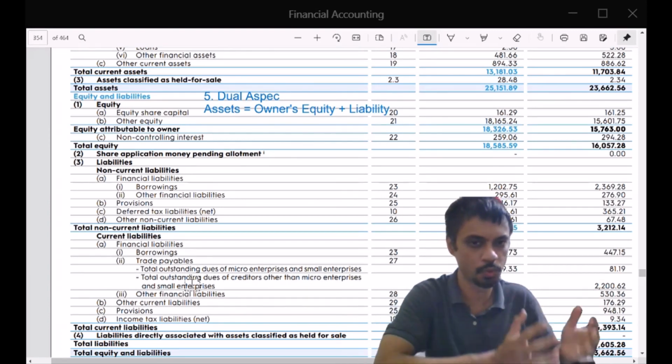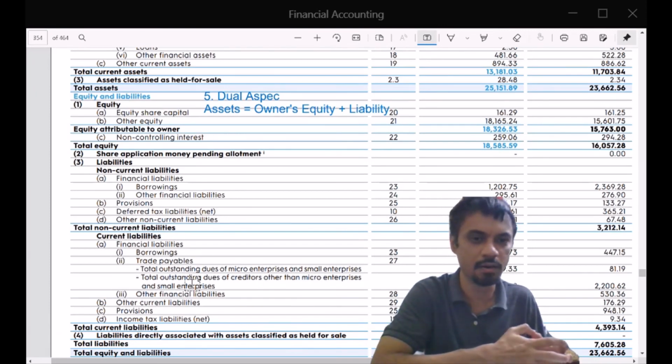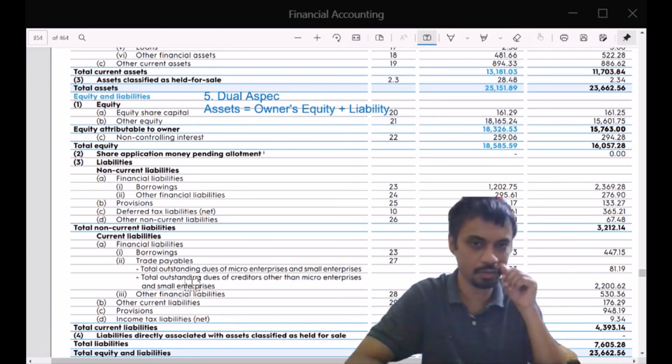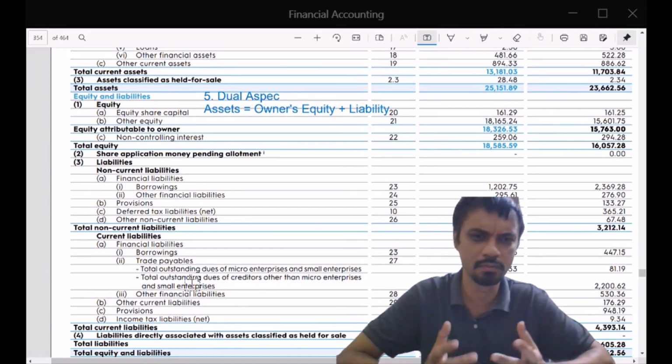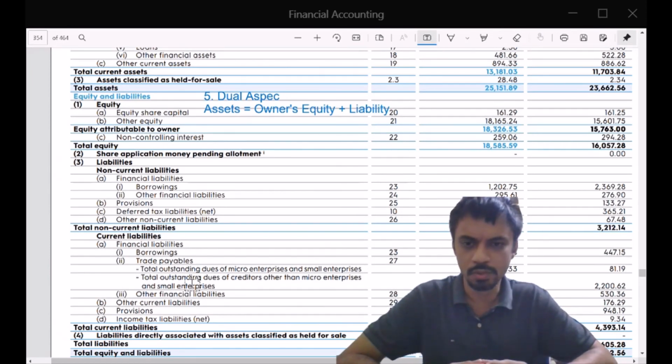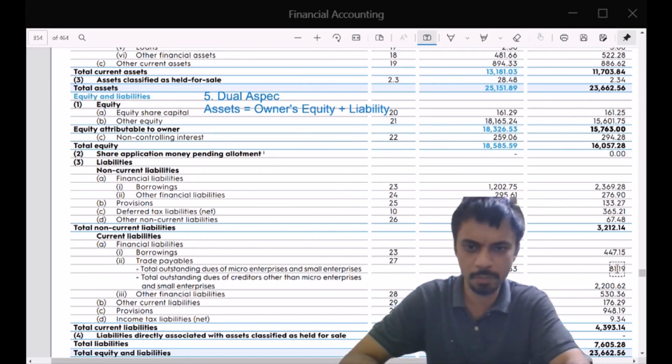So you may have several liabilities because you don't immediately pay. You may want to receive it, count it, see whether the quality is good or not. And after that, you may say that I will try a sample run, see what happens, and after that I pay. So a lot of things happen. So all these are that amount. The company owes about 81 crores to small and medium enterprises and 2,200 crores to larger companies.